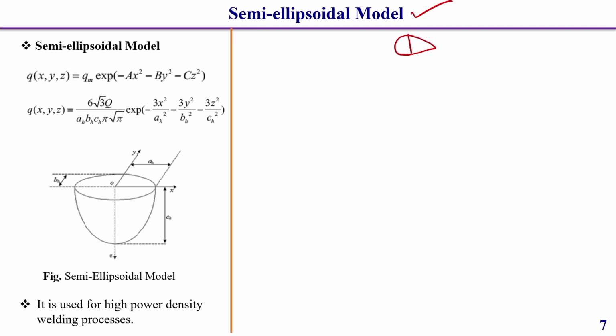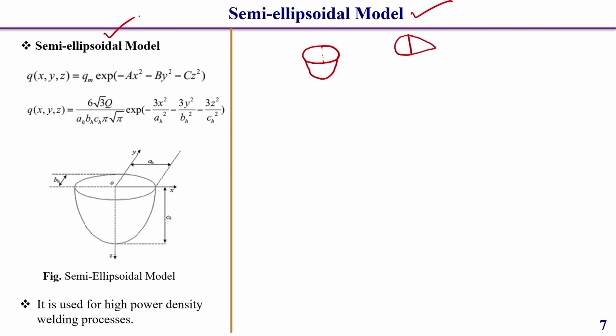But in the semi ellipsoid we will consider only the ellipse on the top surface, and there is a depth, as it is a 3 dimensional shape. So, this is half of an ellipsoid, that is why it is called the semi ellipsoidal model.